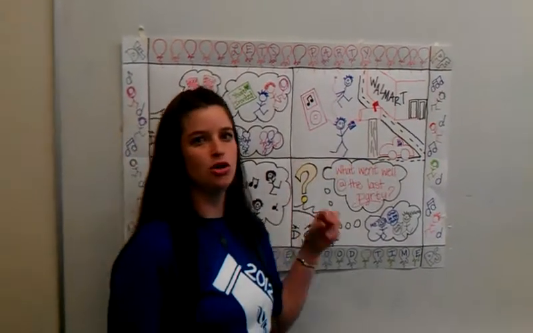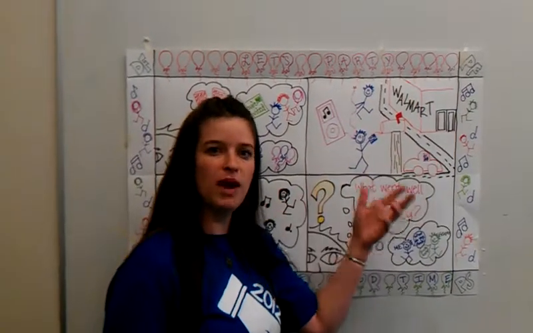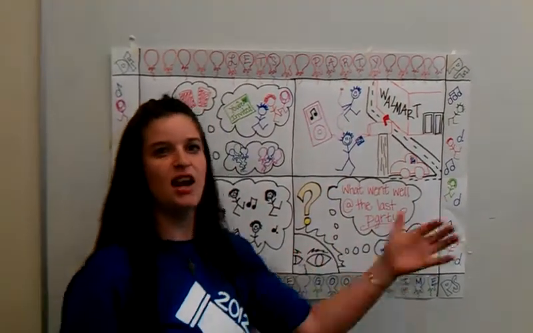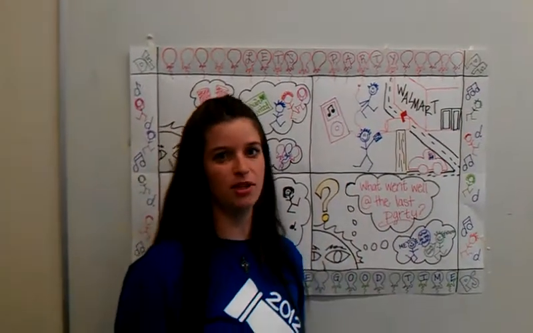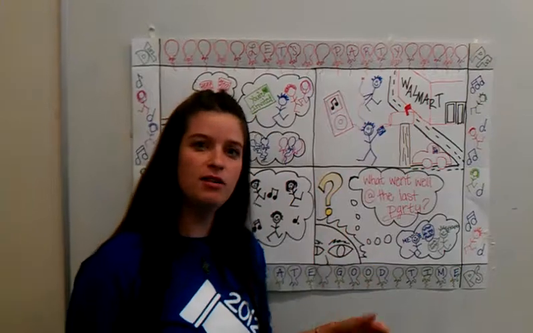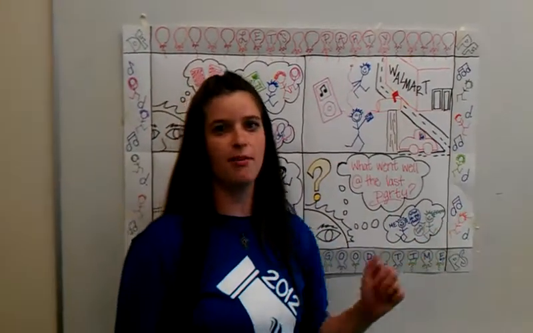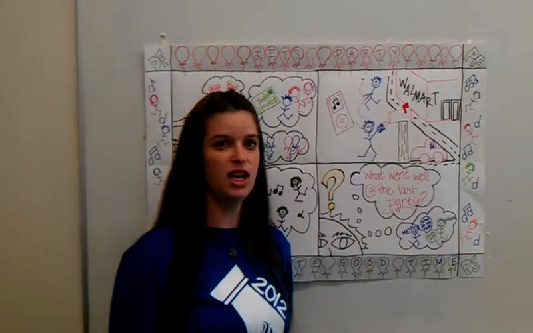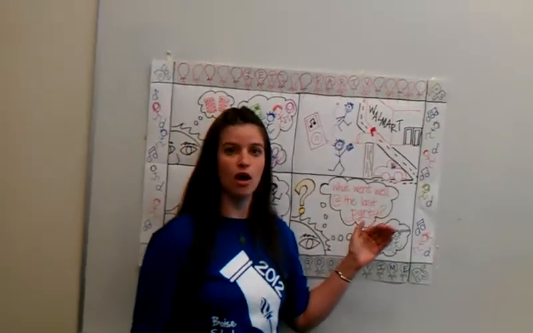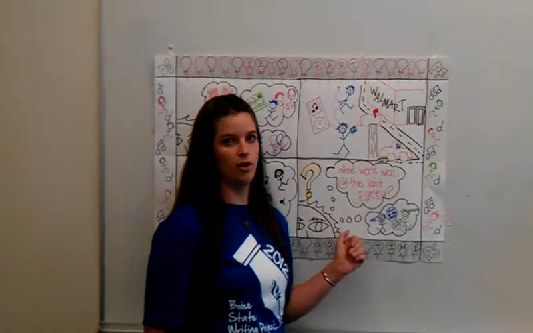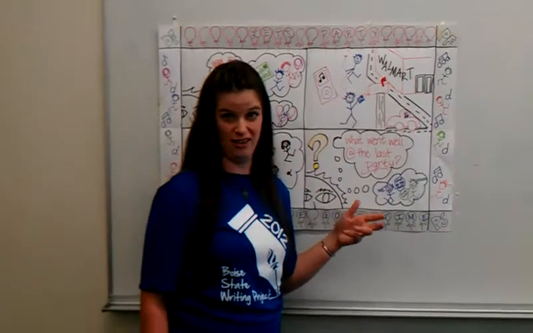But now we need to draft and finalize. We've started to draft our party, but the rest of our drafting would include sending out the invitations, seeing who's going to be able to come, who's not going to be able to come. And then as we go to finalize, we might remember that, oh, we forgot to invite this person or that person, so we might have to send out another invitation. Or we might realize that we forgot something at the store, and so we might have to return to the store and buy something new. At this point, we're in the drafting stage and beginning to finalize our party.